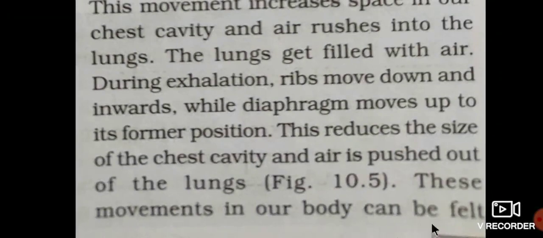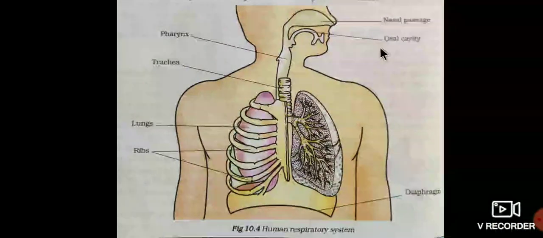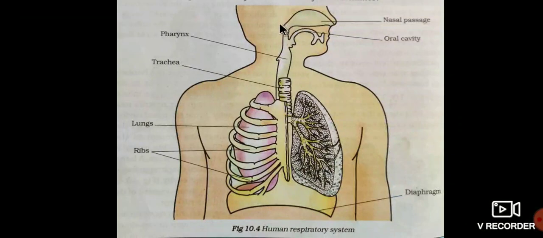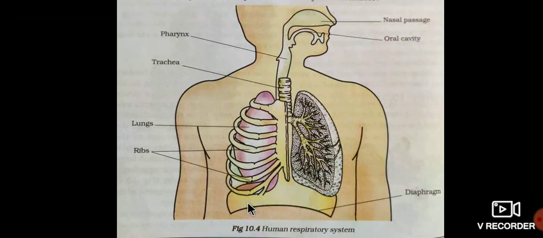These movements in our body can be felt. Here, when the air enters the nostrils, it reaches the nasal passage and then comes to the lungs through this windpipe. At that time, these ribs expand and create more space inside. Then the air enters through the windpipe and reaches the lungs, and the lungs will be expanded.